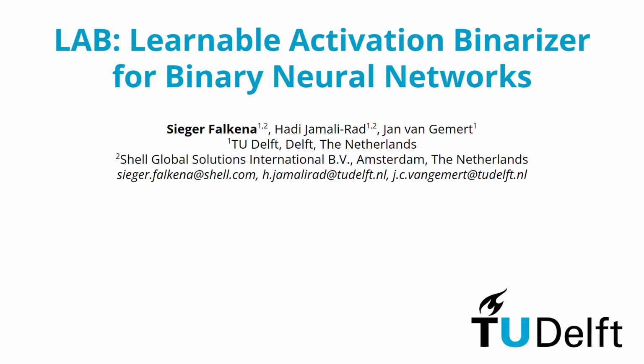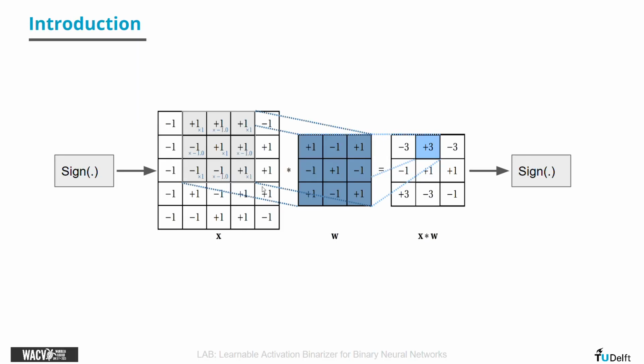The paper describes the need for a new activation binarization function in binary neural networks. So let's start with a quick recap of what a binary neural network does. A binary neural network is a CNN that takes binary input feature maps and binary weight kernel and computes a discrete value output feature map, which is then fed into the binarization function again. Conventionally, the sign function is used as a binarization function.